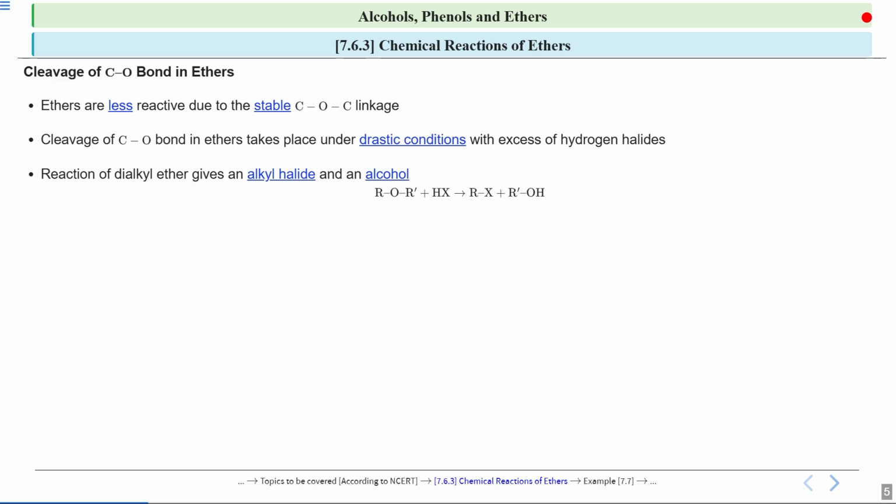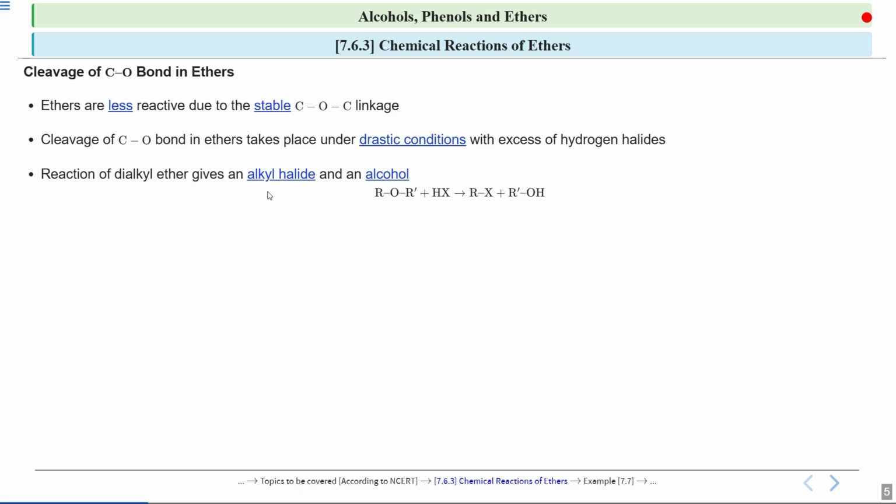Now we will see the reaction of dialkyl ethers. It will give us an alkyl halide and an alcohol. So look at this reaction, students. Here you see a dialkyl ether. This is an ether where there is a carbon, oxygen and carbon linkage. Now if you see, this is an unsymmetrical ether. Why? Because on the right and left side of oxygen, there are different groups, R and R dash. They can be the same also and they can be different also.